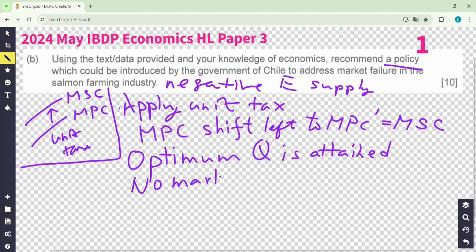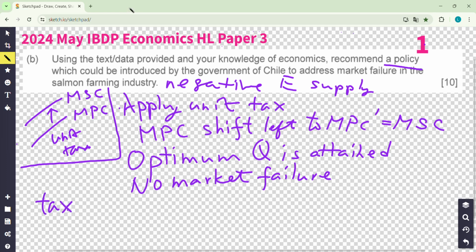But when you do this, you know it is a negative externality. And then what else can you find from the readings? You remember indigenous people. Indigenous fish farming has some problems. So maybe I can use the tax collected.